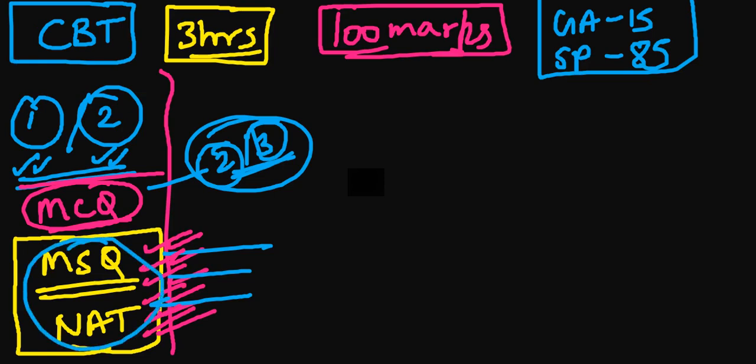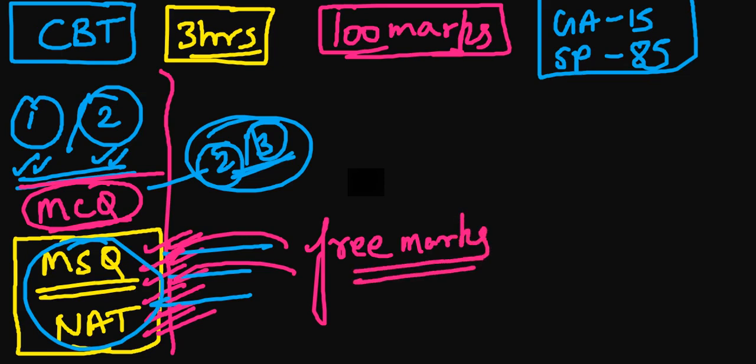Alright, so you have to be more alert in the MSQ portion because you cannot lose marks over here. So these are, we can say, the free marks. It is a little tricky, but these are free marks. If you get it correct, you will be getting 2 marks, but if you get it wrong, then you might get nothing. Okay, so negative marking is not applicable to this NAT portion and this MSQ portion.